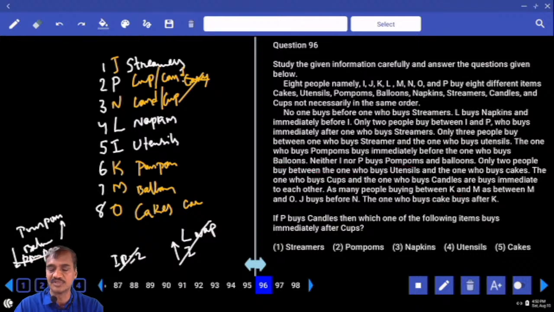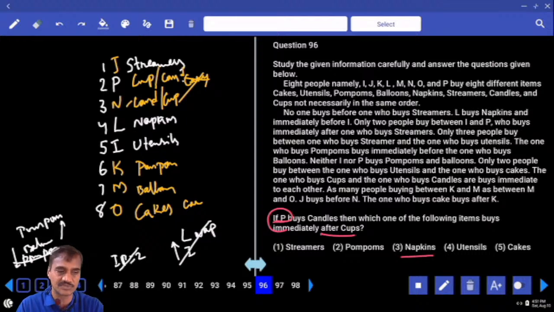Then coming to this one. If P buys candles, that is why the first question was given, because you might have a doubt. If P buys candle, what is the meaning? The arrangement is not fixed. He is talking about a possibility. When can you talk about a possibility? When it is not 100% definitely drawn. Then if P buys candles, N will be cup. Then immediately after cup, L napkin.